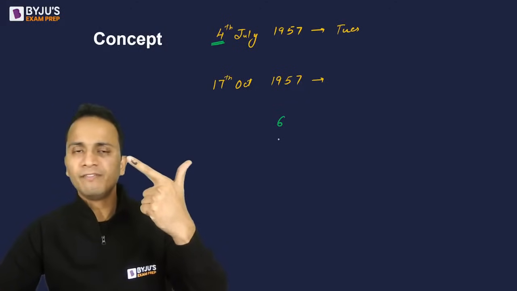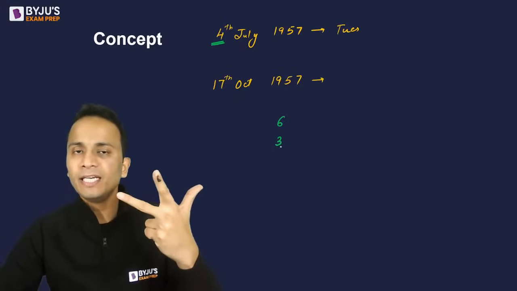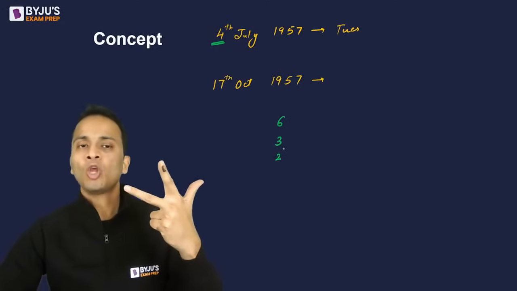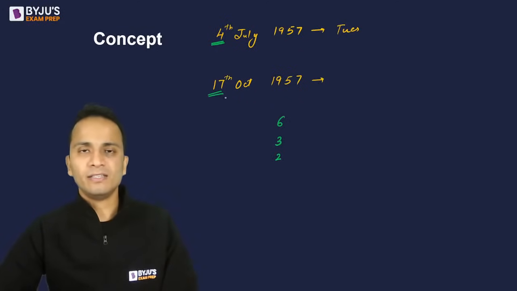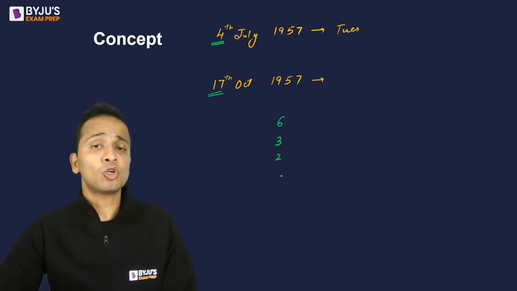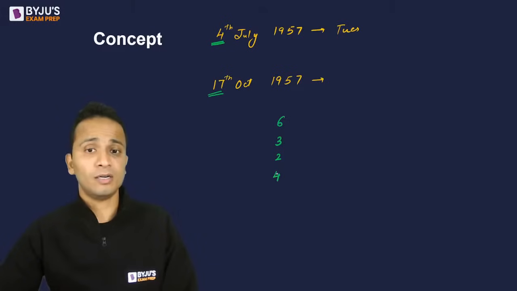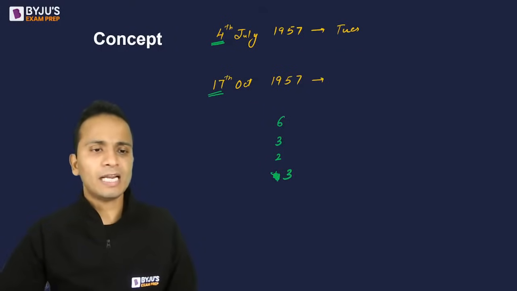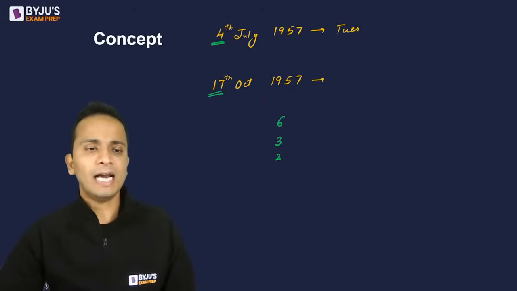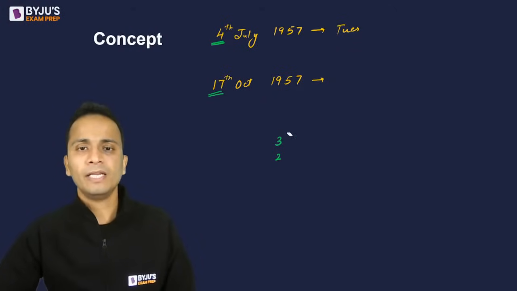August total 31 days, remainder will be 3. September total 30 days, remainder will be 2. October 17, I have to go up to 17th October, so in October there are 17 days, divided by 7 the remainder will be 3. Alright, so now these are the remainders that I have written. Okay, I'll repeat this. Let's erase it.